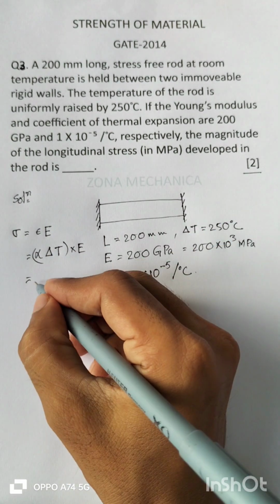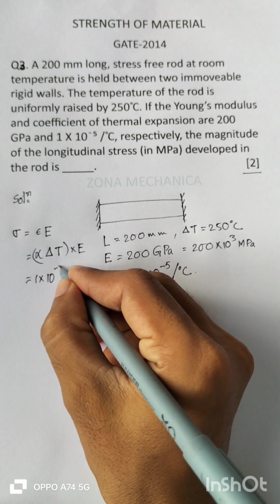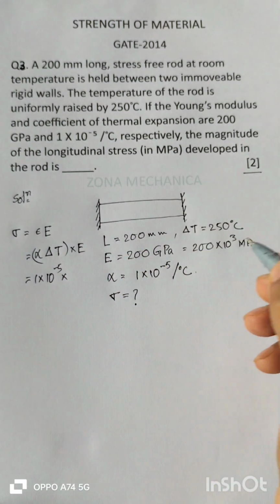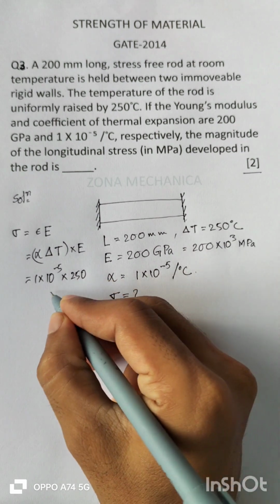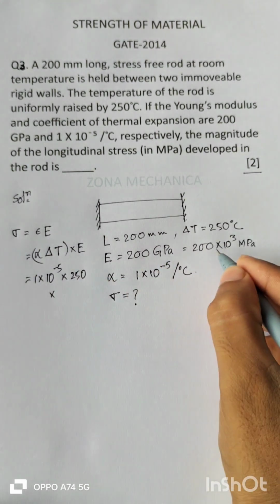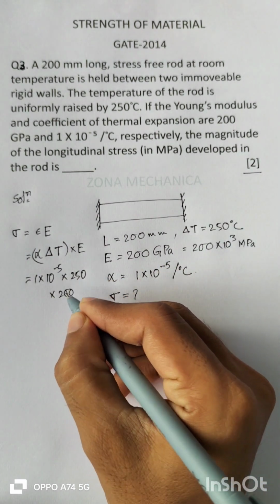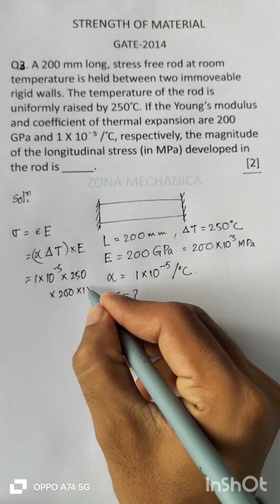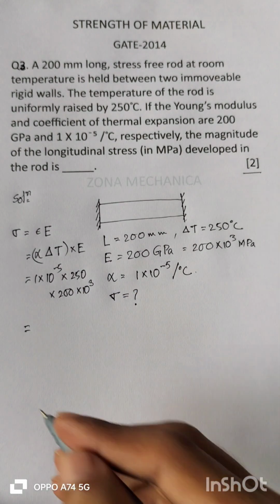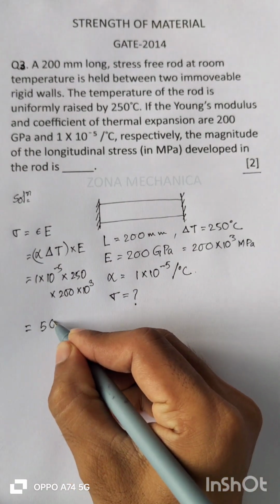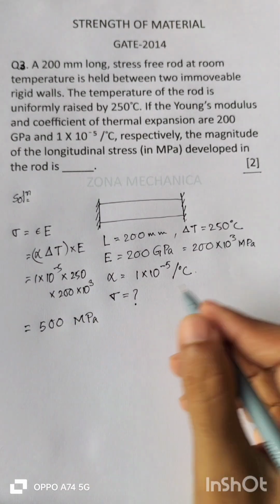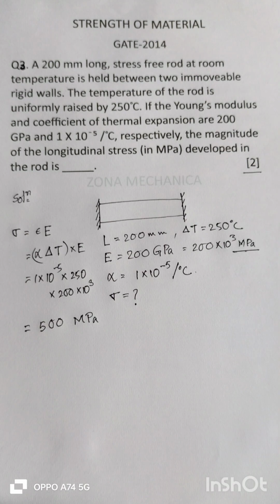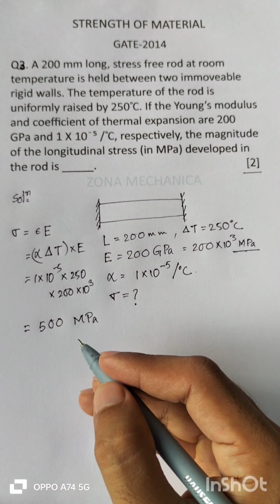So alpha is 1 into 10 to the power minus 5, into delta T is 250, into E is 200 into 10 to the power 3, which is equal to 500, and this is in MPa since E is taken in MPa.